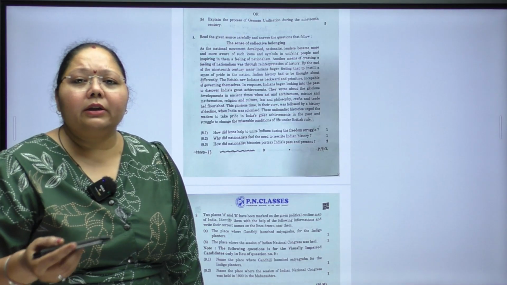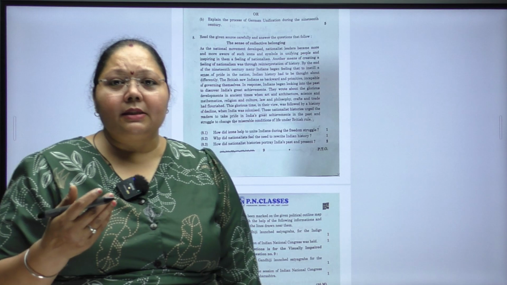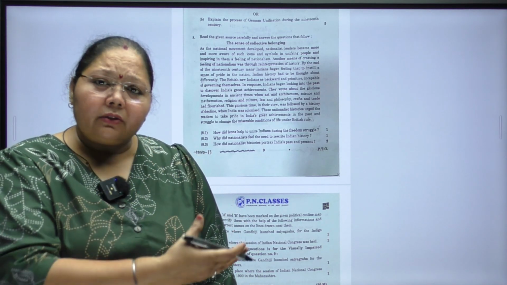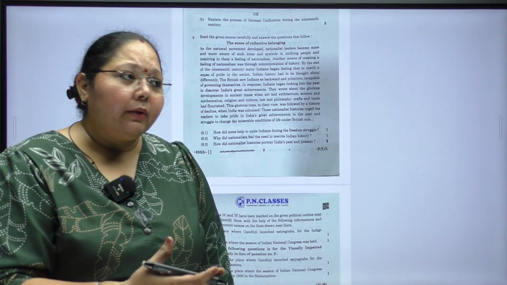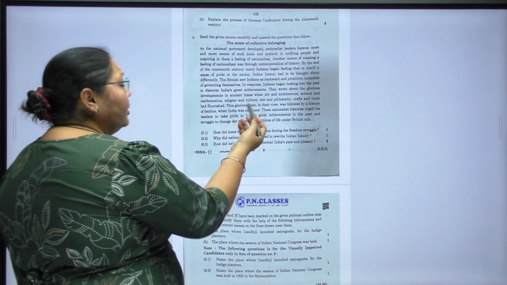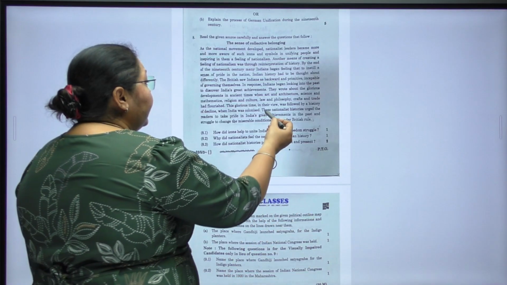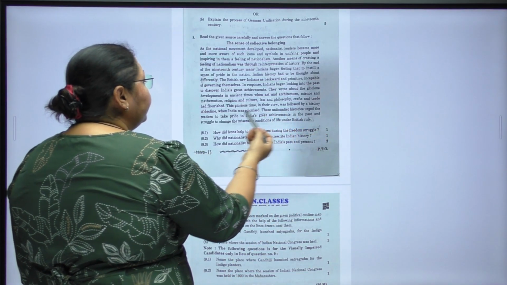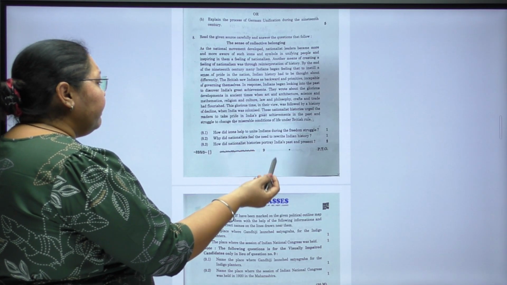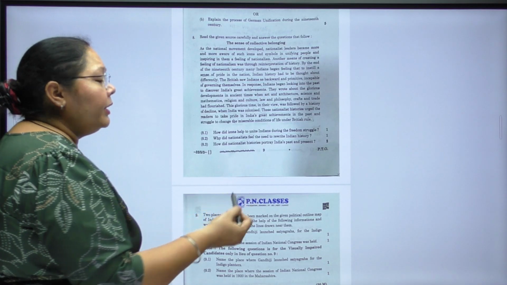Now, this was a glorious time of our country, and this was taken as if it is a decline of the country, when India was colonized, meaning turned into the colonies of the Britishers. These nationalist histories urged the readers to take pride in India's great achievements in the past and struggle to change the miserable condition of life under British rule.